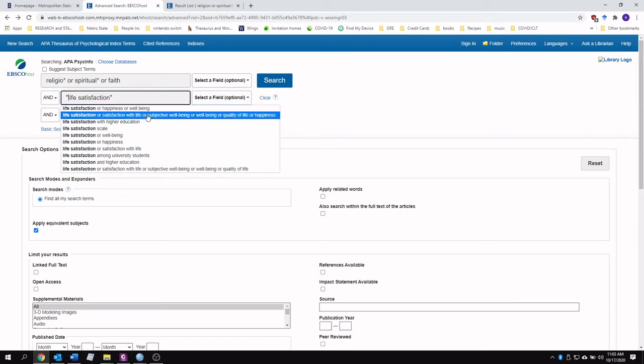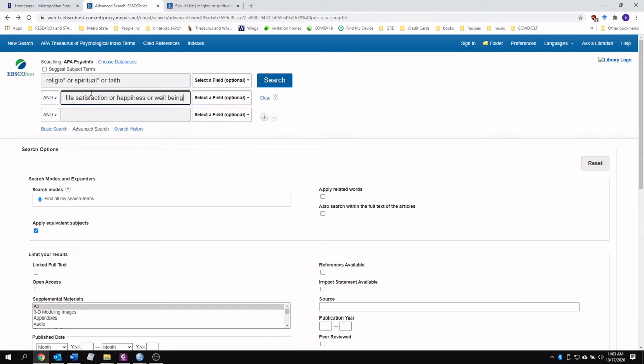And I'm actually going to click this here because I think those are some good suggestions. I'm going to put these quotes back in. These are some related terms to life satisfaction, not identical, but it might be helpful in the case that we can't find exactly life satisfaction. And we're also going to employ our asterisk technique here and our quotation technique again. And now we are off to the races. We are going to click search.